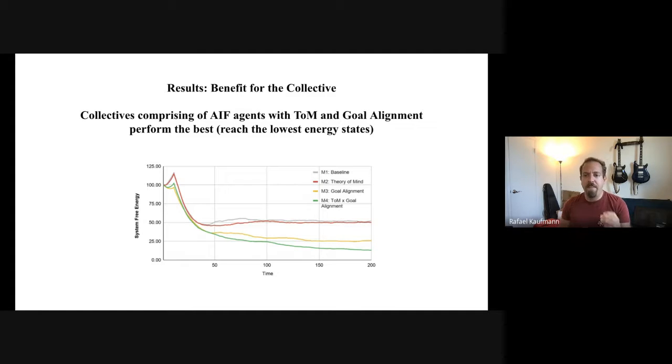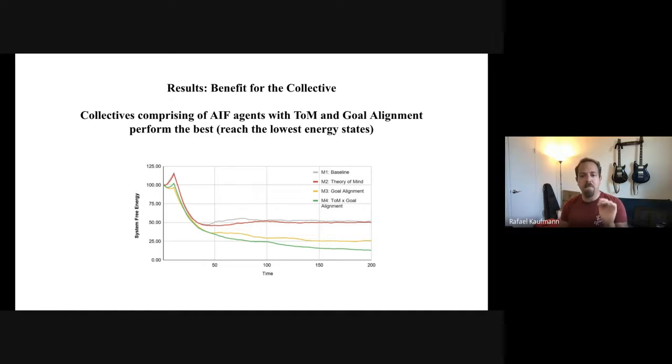This is because about half of the agents are weakly perceptive and can't consistently optimize. The other half are strong, but they're equally likely to reach the global goal or their private target. In red, we see that theory of mind on its own doesn't seem to be useful, as we discussed before. In yellow, we see that goal alignment helps only the strong agents, so F sigma reaches a plateau of about 25%. And finally, in green, we see that combining theory of mind and goal alignment solves both problems, and the system can now make F sigma go arbitrarily low given enough time. This is our approximation to gradient descent.